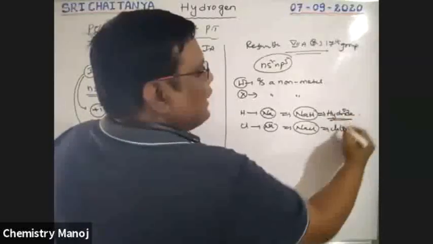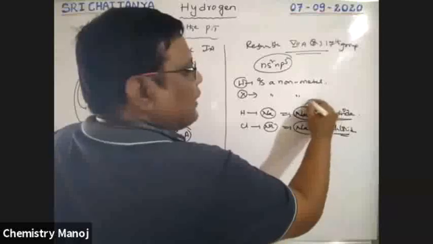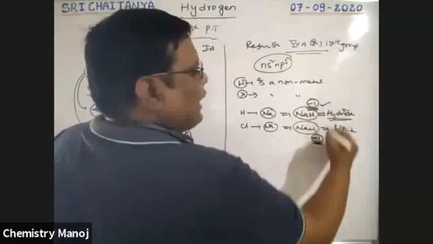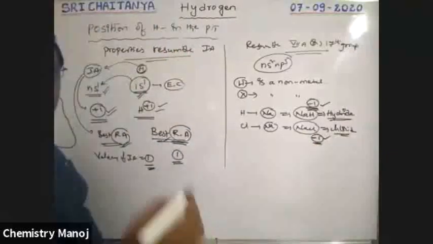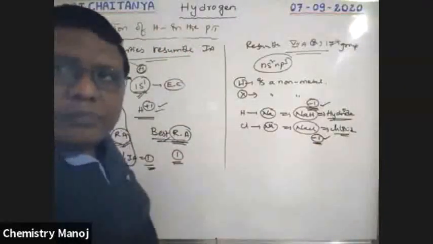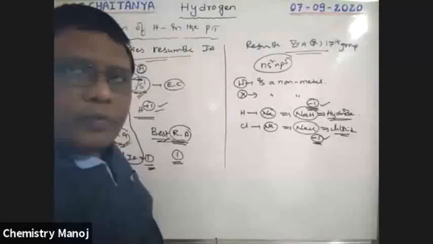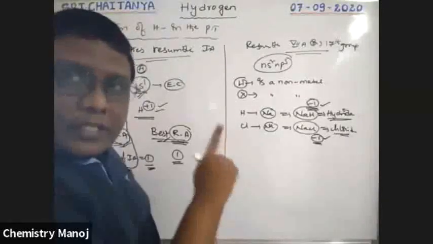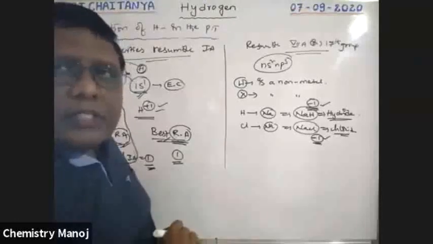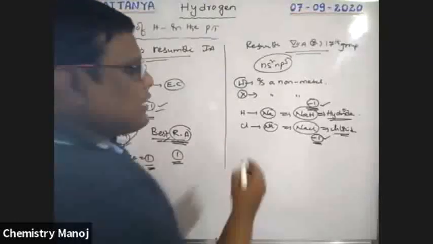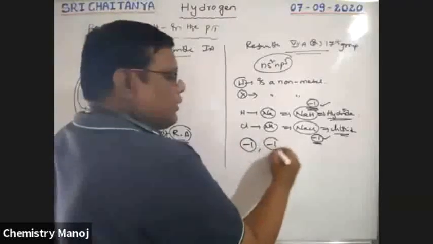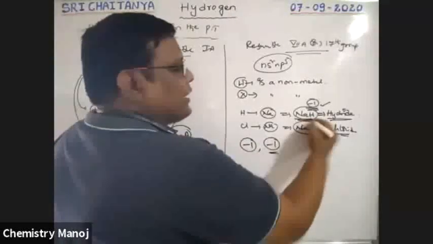That means it is hydride, it is chloride. Here hydrogen has -1 oxidation state. Here chlorine has -1 oxidation state. That means both hydrogen and halogen can form -1 oxidation state. That means this point resembles our halogens. Just like halogens give -1 oxidation state, hydrogen also gives -1 oxidation state in hydrides, in metal hydrides.